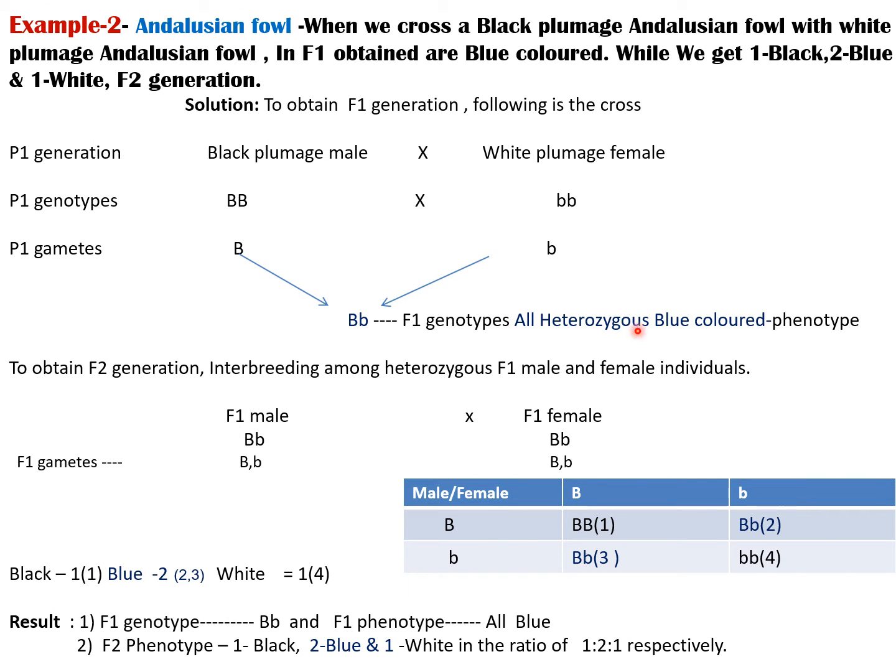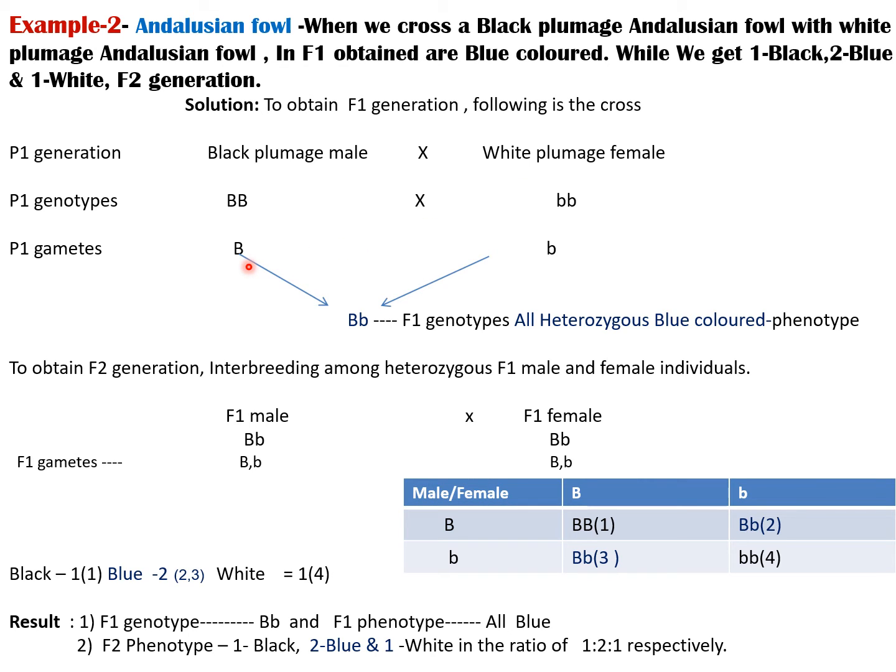Another example is the Andalusian fowl. When we cross a male and female having black and white feather colors, the male has black plumage and the female has white plumage. The genotype is capital B for black color and small b for the white color of feathers.